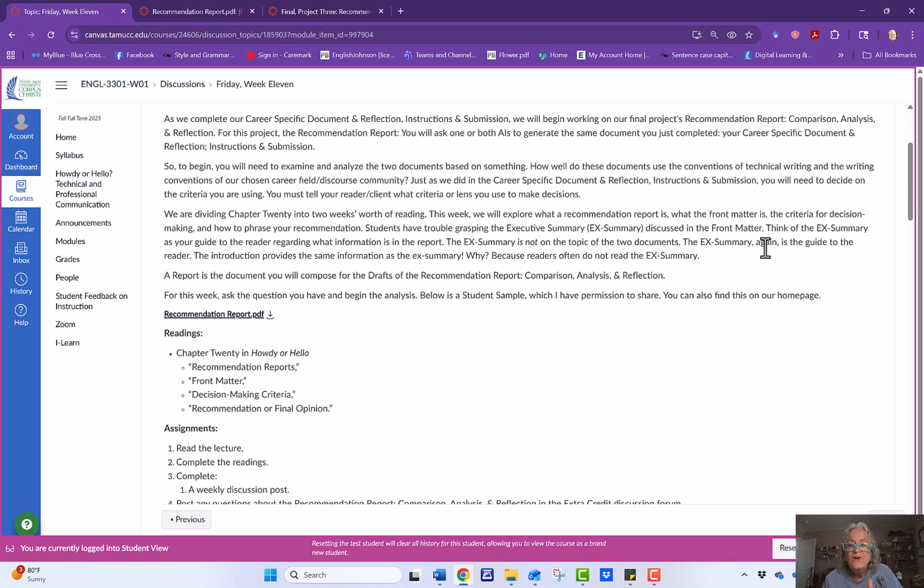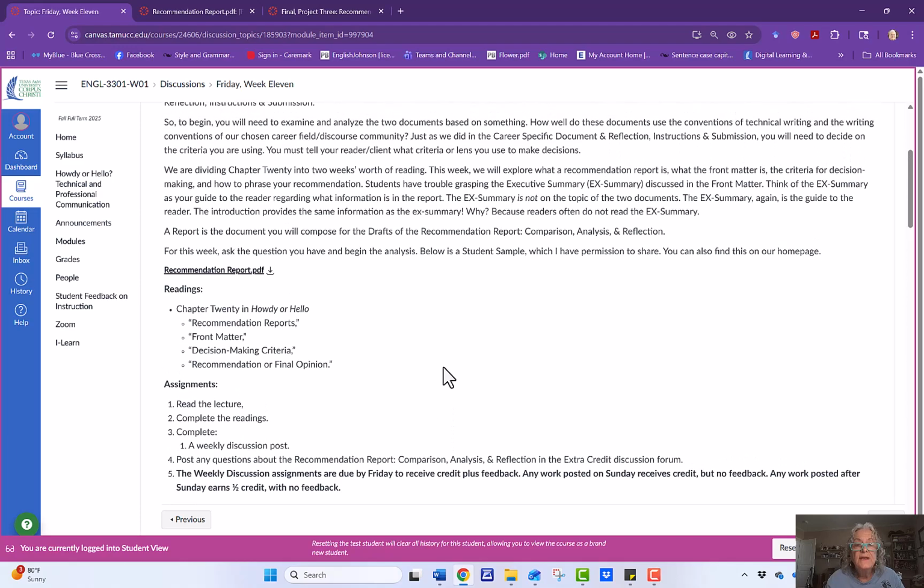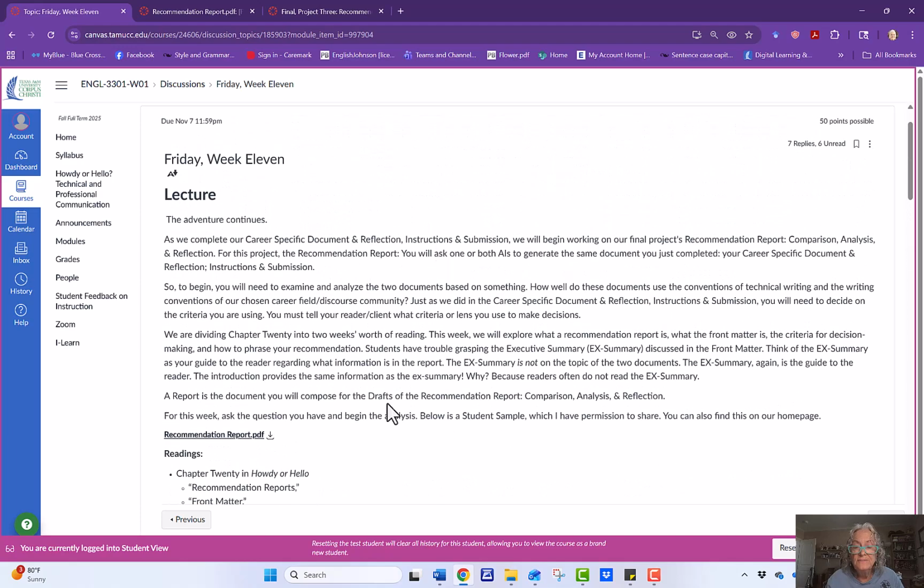It's like, okay, this report has this: in this section you'll find this, in this section you'll find this. And in your introduction, you're going to have just about the same type of information. Why? Because a lot of people don't read the executive summary. They just read the introduction. So there. That's where we're going in week 11.